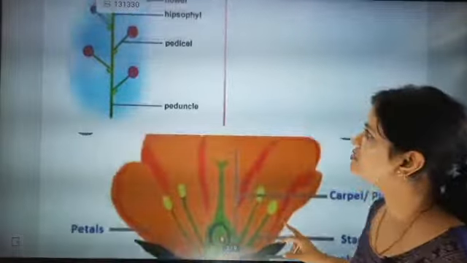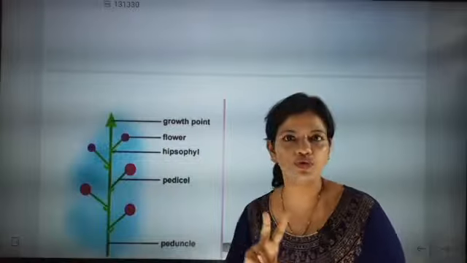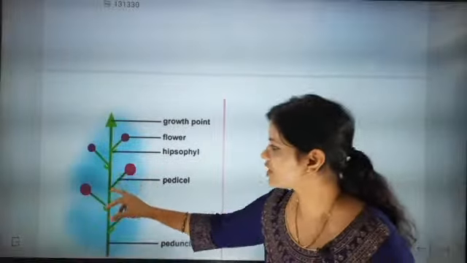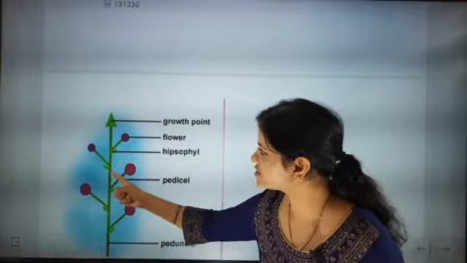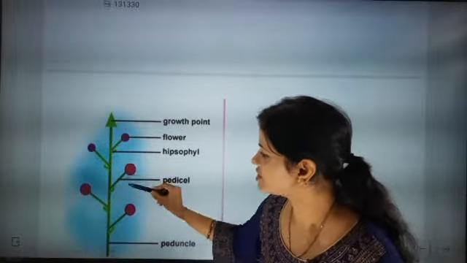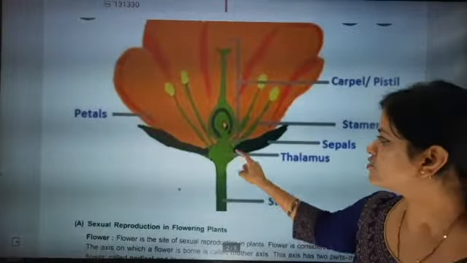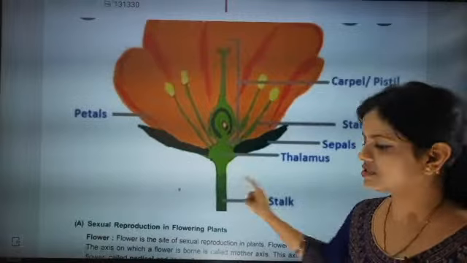After the mother axis, the flower is divided into 2 parts. One is called the pedicel. You can see this is the mother axis and this is the pedicel, and the lower part of it is called the thalamus. This swollen part is called the thalamus.